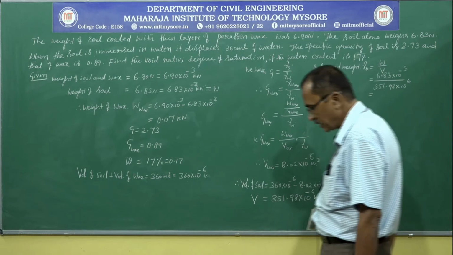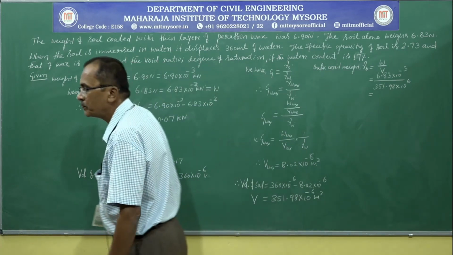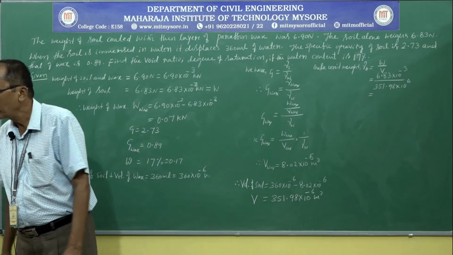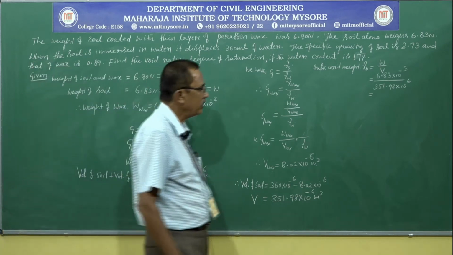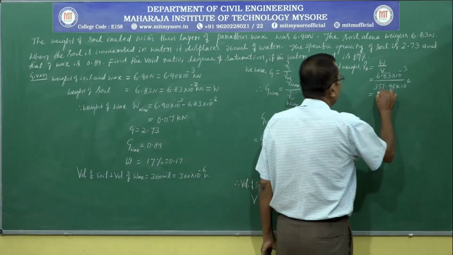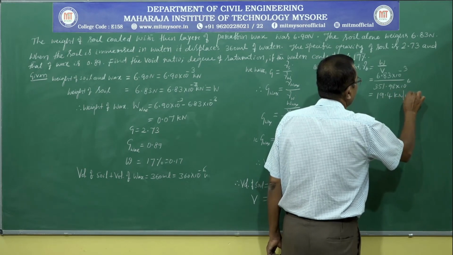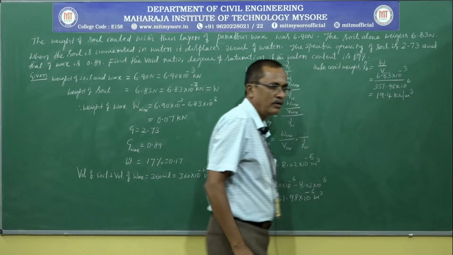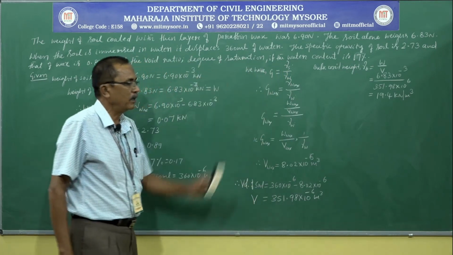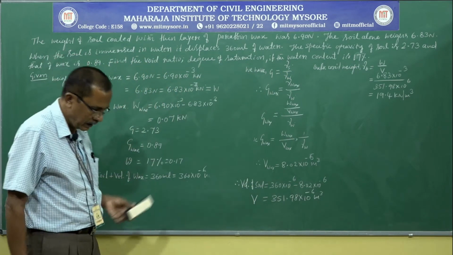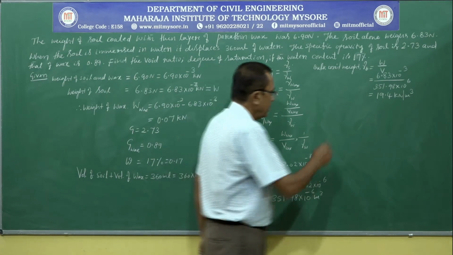So we will get bulk unit weight of soil equal to 19.4 kilonewton per meter cube.